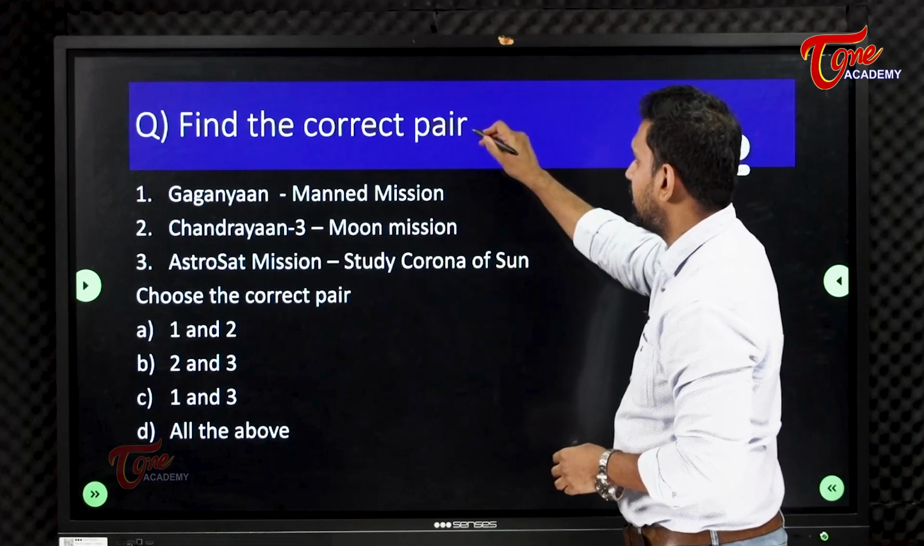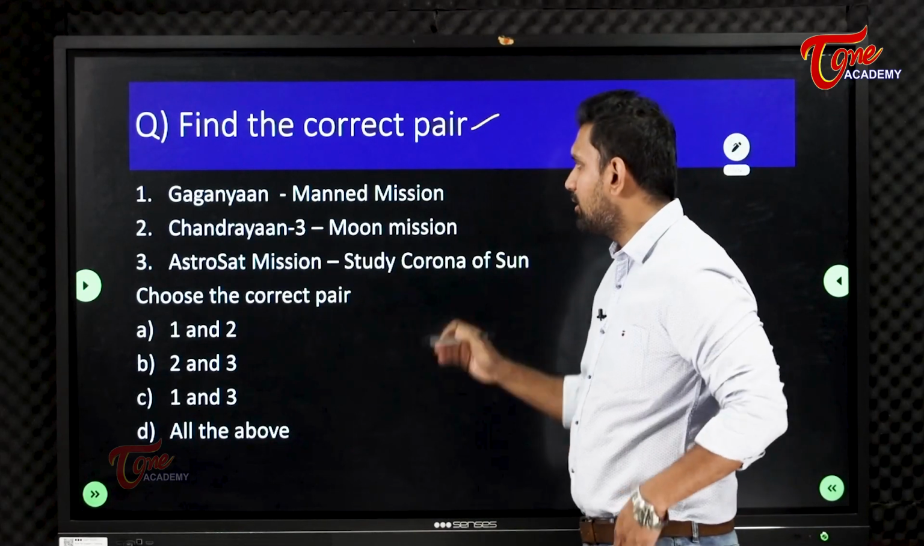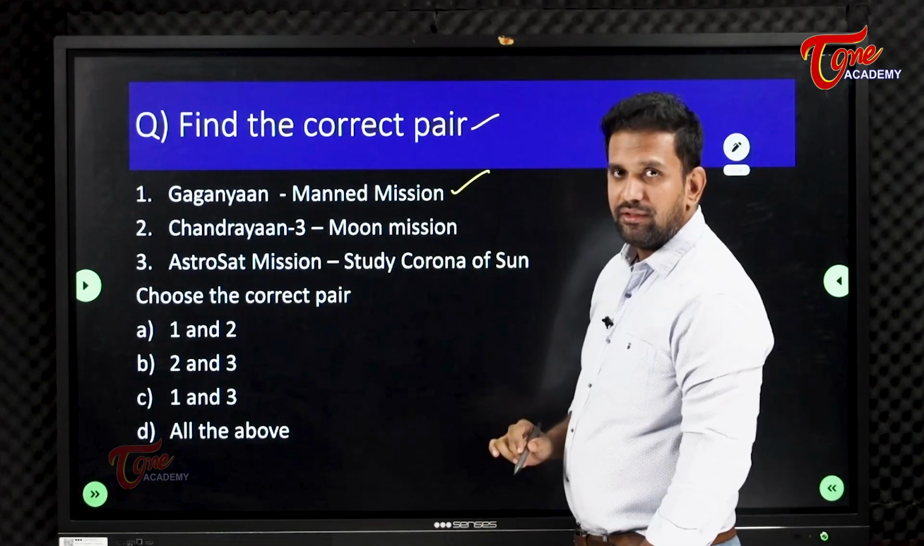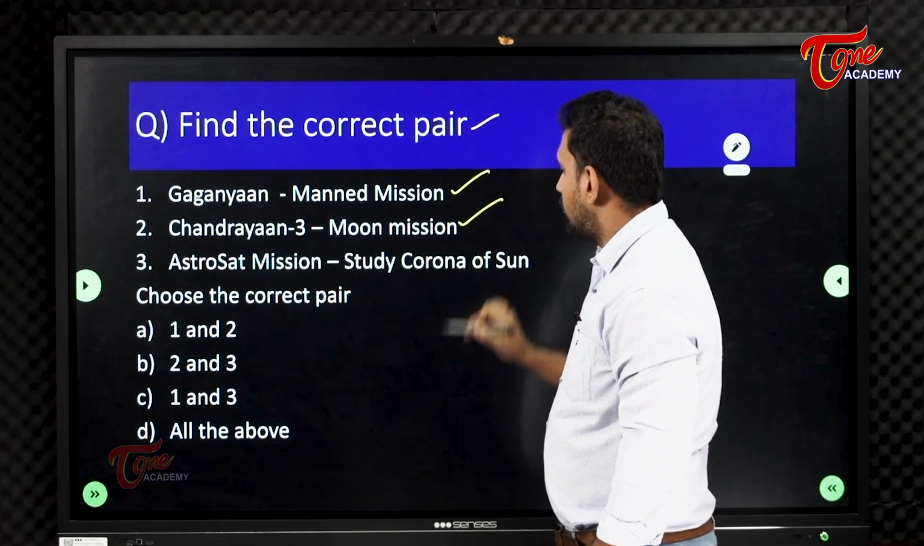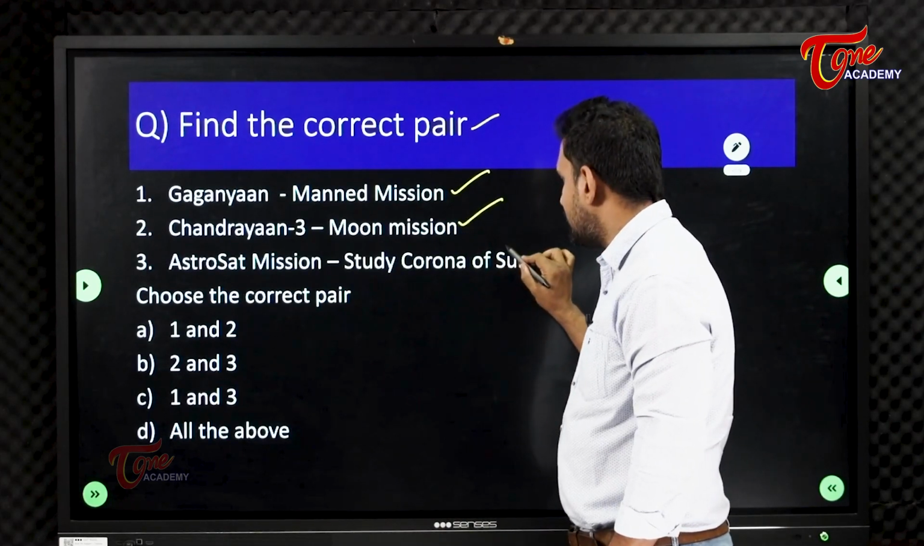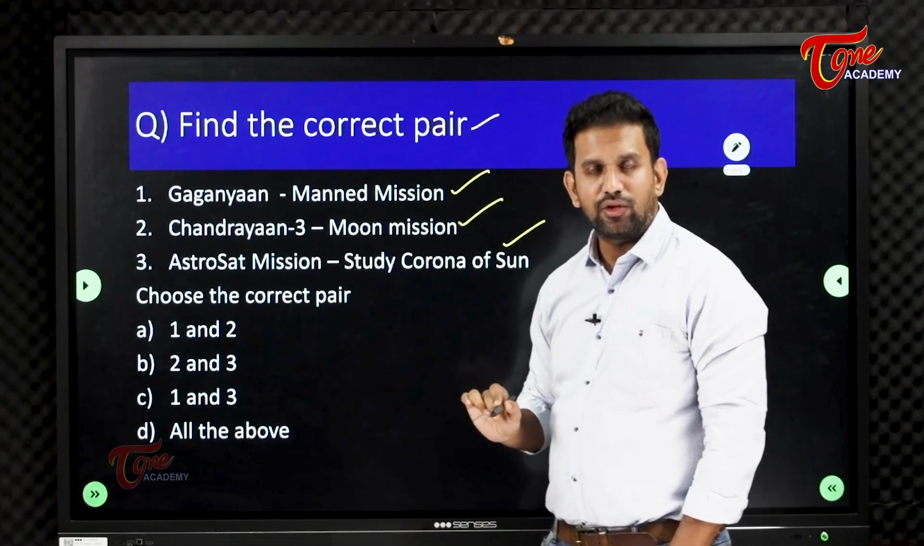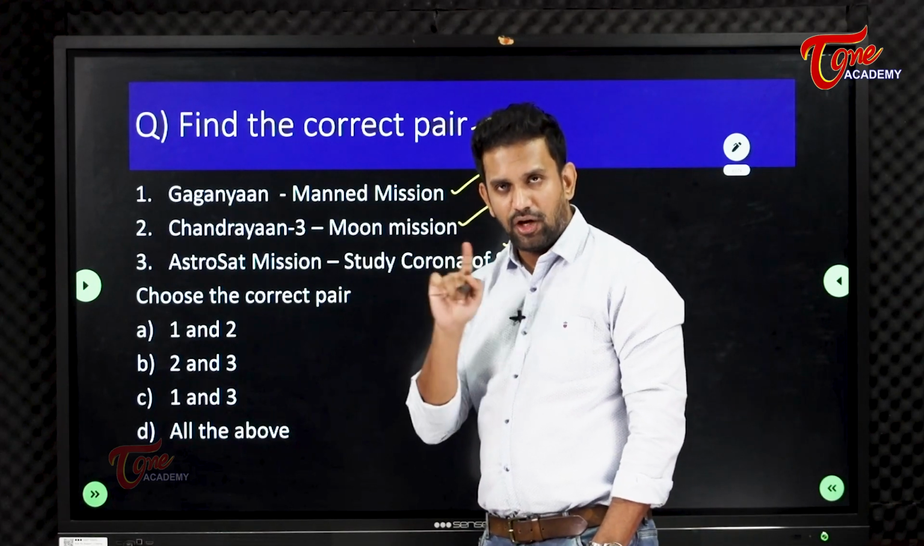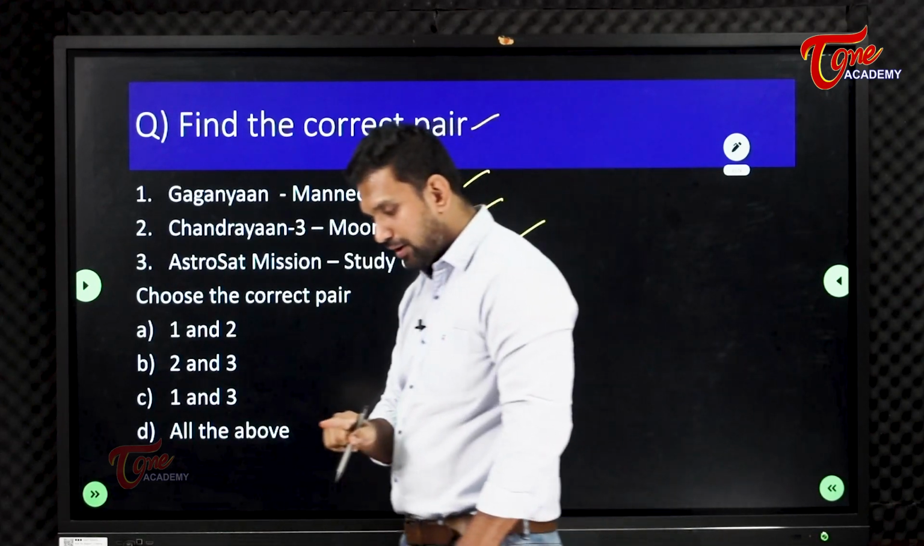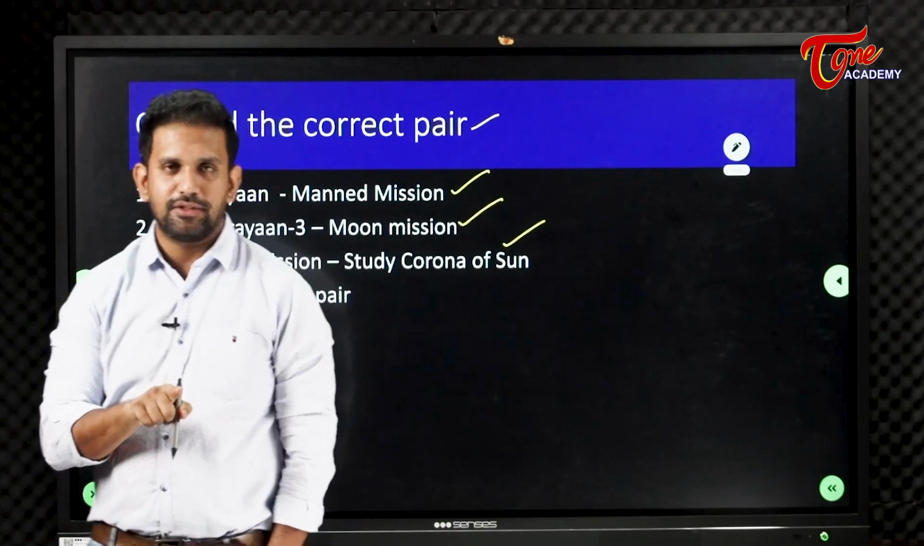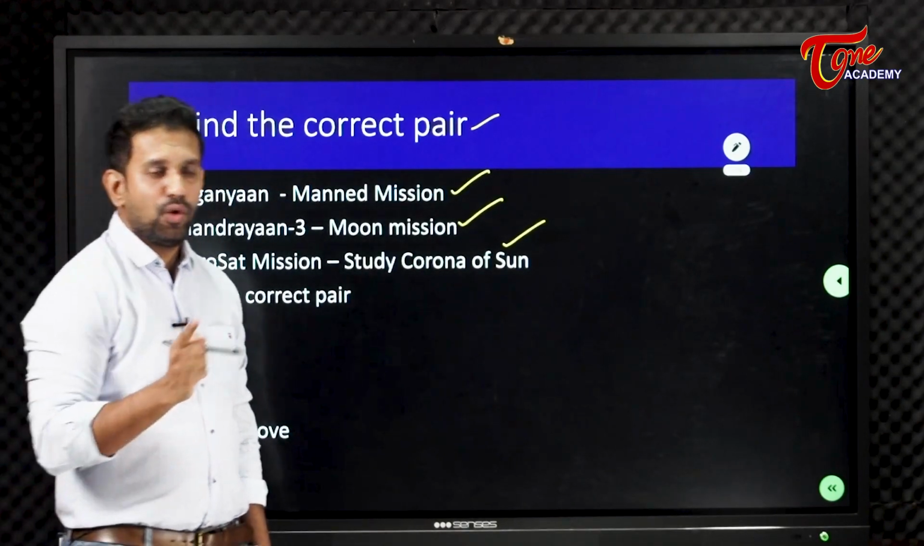Find the correct pair. Very, very important. Gaganyaan, manned mission. Chandrayaan 3, moon mission. Astrosat mission, study corona of sun. What is your answer? Pause and do it. Then unpause and verify with me.